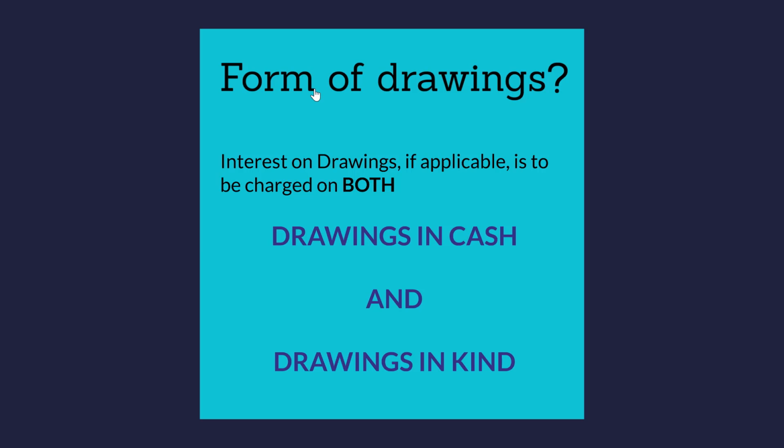The partner may withdraw in cash or in kind, in forms of goods, etc. Remember that interest on drawings, if it's applicable, is to be charged on both drawings in cash as well as drawings in kind. So if he withdraws in the form of cash, or takes goods of the business home, interest on drawings, in case it's applicable, is to be charged on both of them.